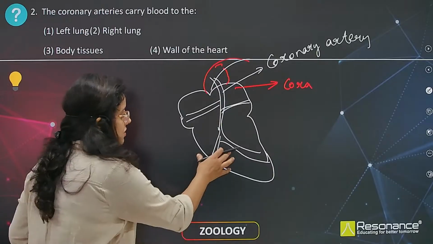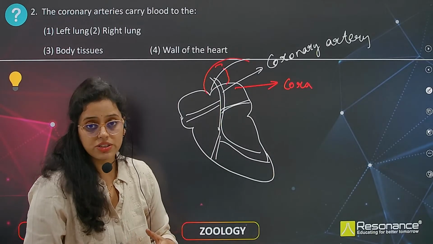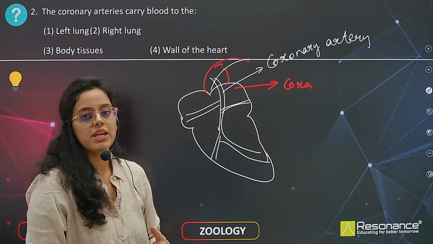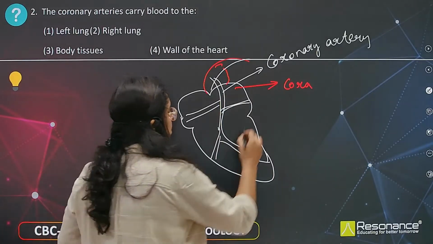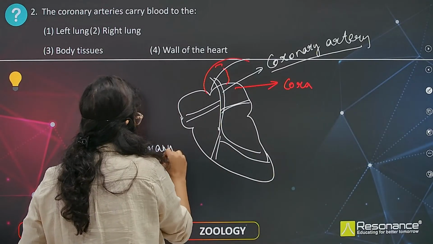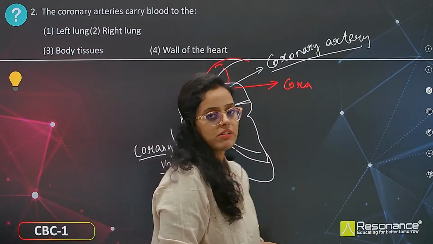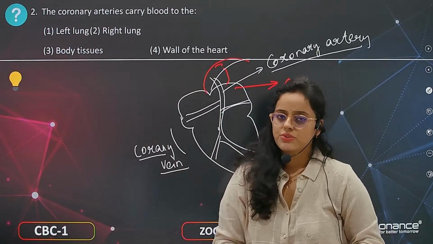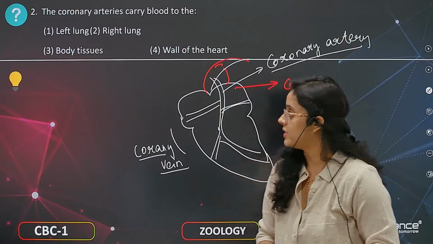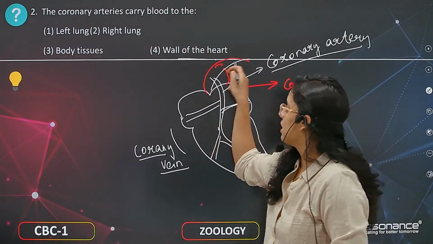Now this oxygenated blood, after exchange of gases, what happens? It becomes deoxygenated blood that is carried by the coronary veins. So here we have the coronary artery, and again we have coronary veins which carry deoxygenated blood and combine into the superior or inferior vena cava. So coronary arteries carry blood to the walls of the heart.